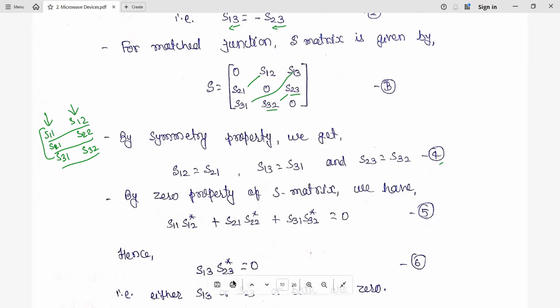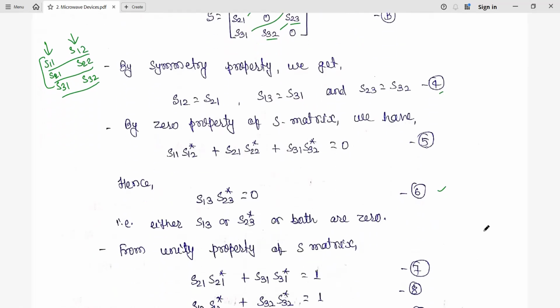From here, if you utilize equation 2, we get S13 multiplied by conjugate of S23 equal to 0. Since one term becomes 0, three terms are equal to 0, so this also becomes 0, this also becomes 0, this also becomes 0.